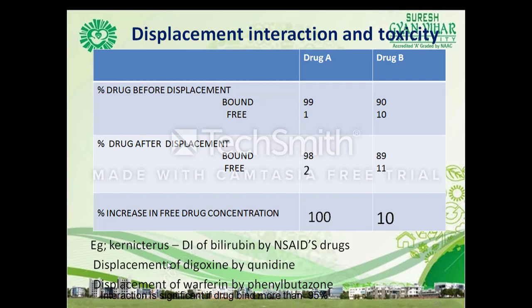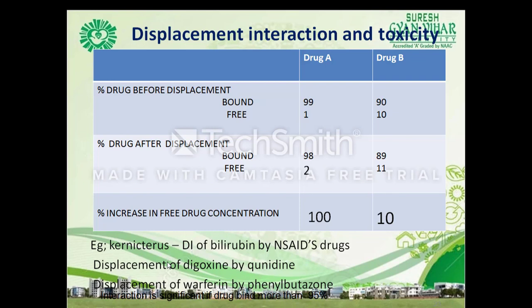So digoxin represents a drug with a large volume of distribution that shows extensive extravascular tissue binding. Since displacement interaction may precipitate toxicity of the displaced drug, a reduction in its dose may be called for. This may become necessary for a drug having a small volume of distribution such as warfarin, since the displacement can result in a large increase in the free drug concentration in plasma.